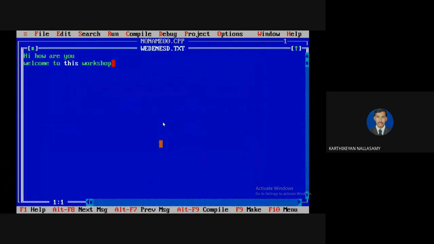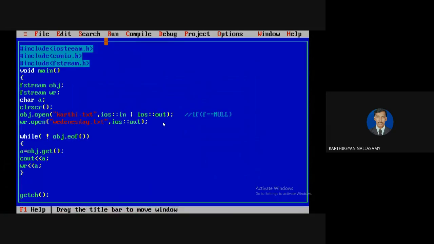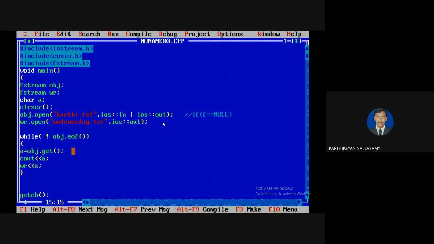Just to open that, see that the content is copied as usual. Like this, we need to apply the concept of character by character in C and C++. If you are not interested in going character by character, if you are interested in going line by line, or word by word, or maybe line by line, we can go with a character array. So the get method is not applicable.